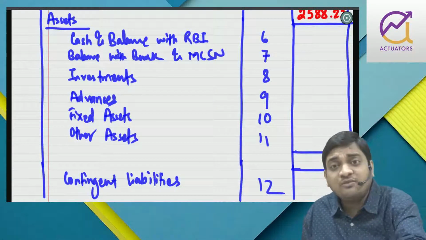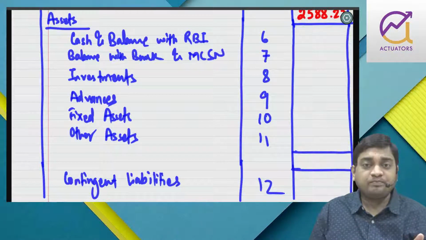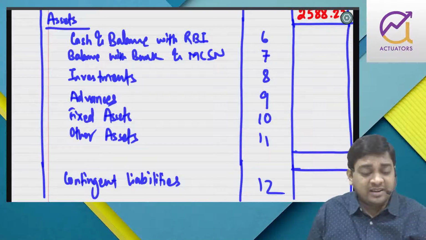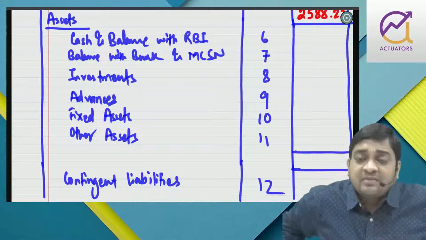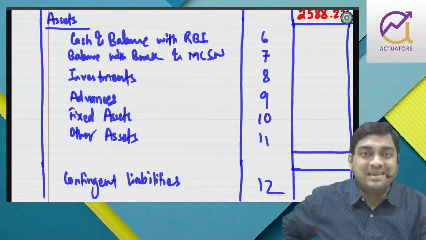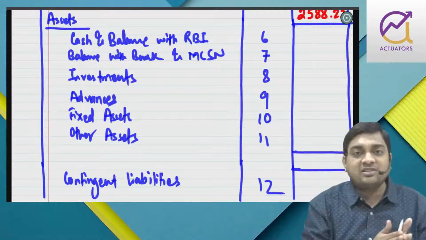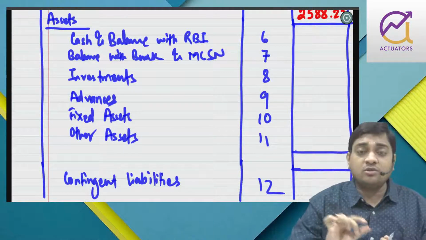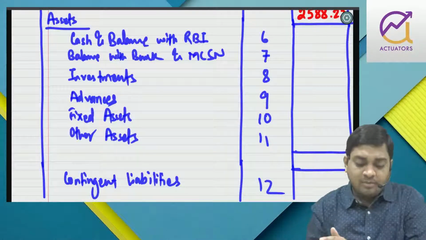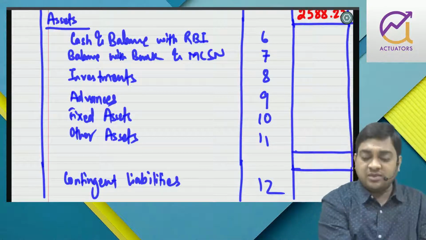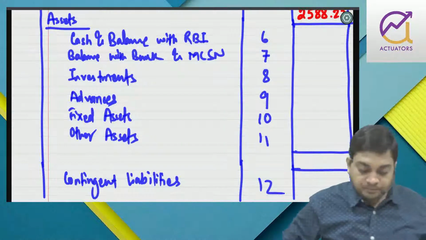Cash reserve ratio you have to maintain with RBI, so that is why you have to transfer from one account to another account. But in case of statutory liquidity, you don't have to transfer because that is the balance you maintain with yourselves. RBI says that only. That is why we are supposed to maintain cash reserve ratio. So if there is a shortfall, you have to maintain that balance with RBI, so from normal cash balance or balance with other bank, you have to transfer funds to balance with RBI. Right? Let us start now.